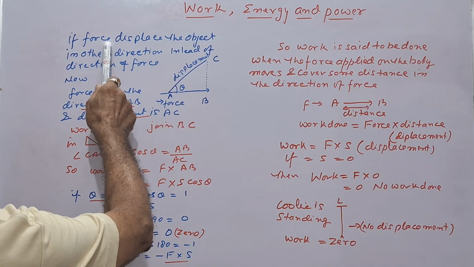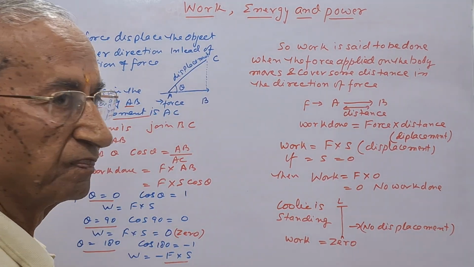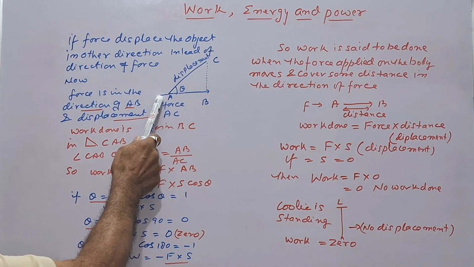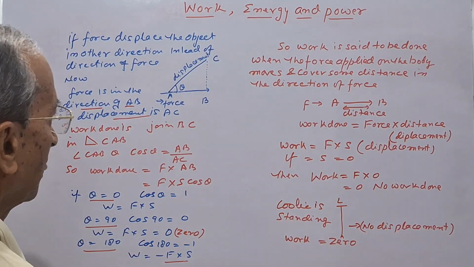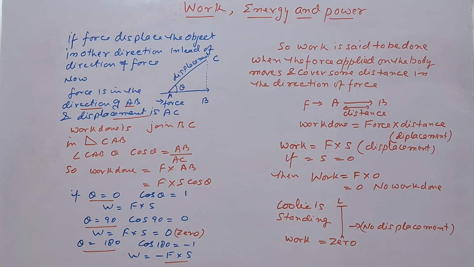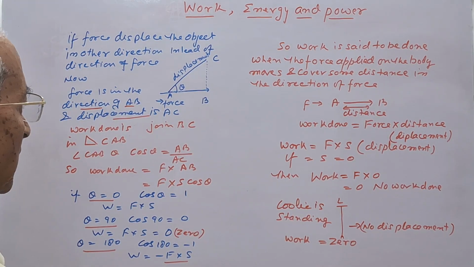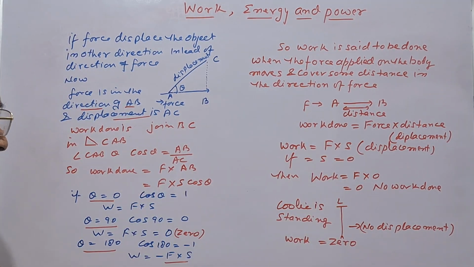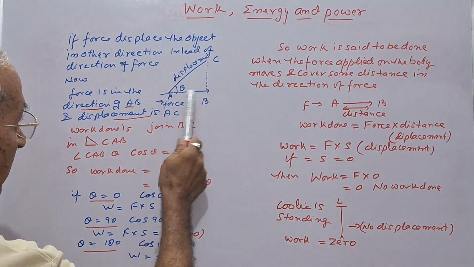So suppose if force displaces the object in other direction instead of the direction of the force, suppose an object, force is applied in the direction of AB, but it is displaced in the direction of AC, that is the displacement is toward the C point. Now here, how do we calculate the work done? You see, work done is force into the displacement in the direction of the force, but here displacement is in inclined way, that is AC, and force applied is towards AB.